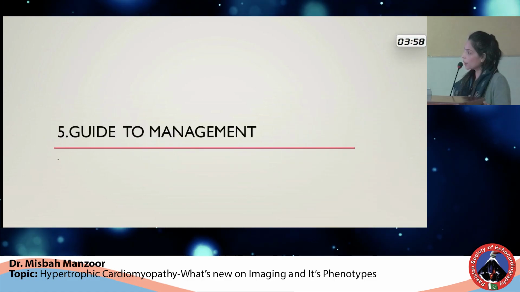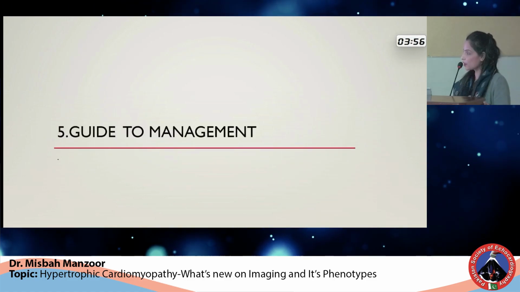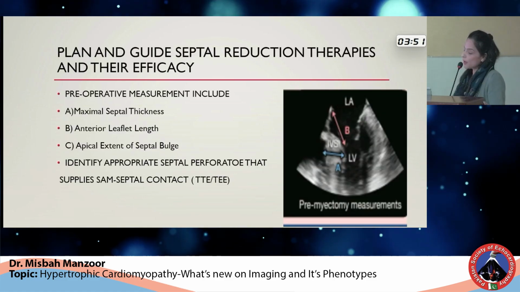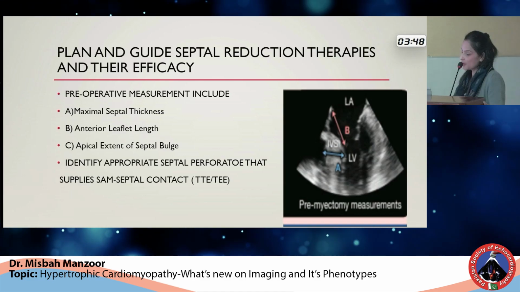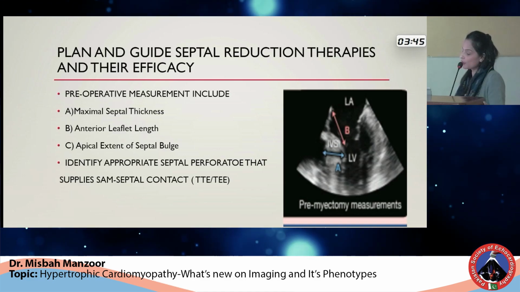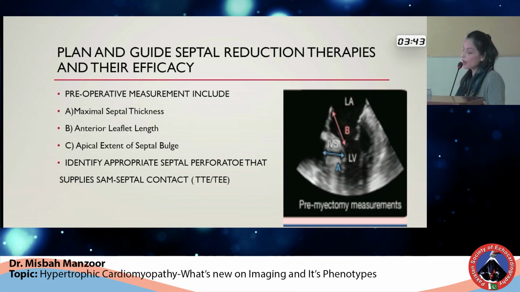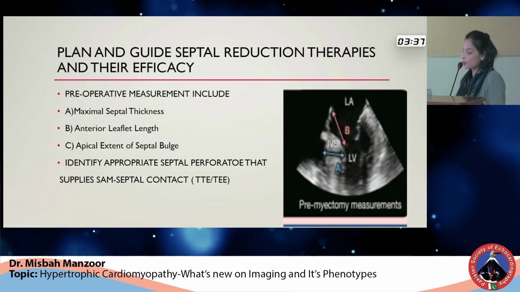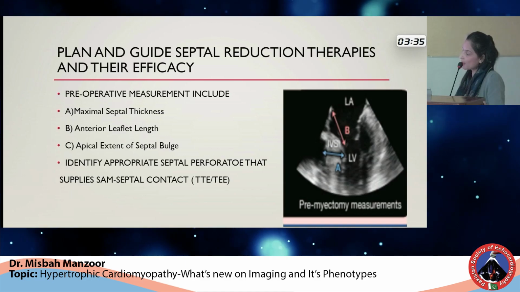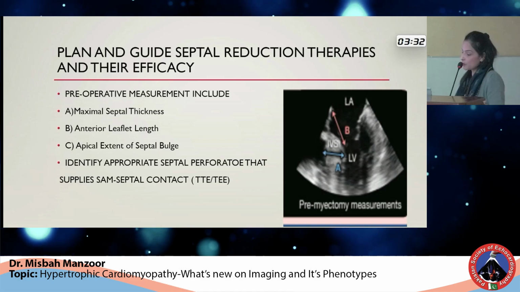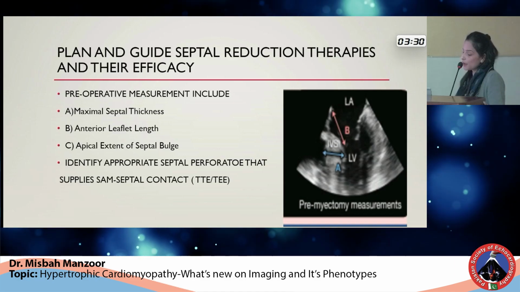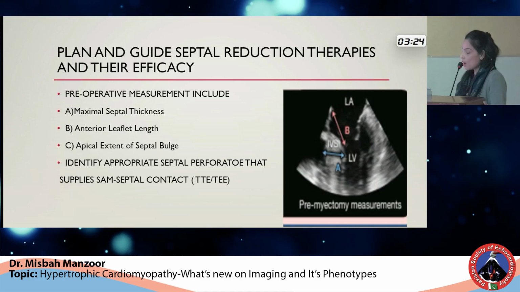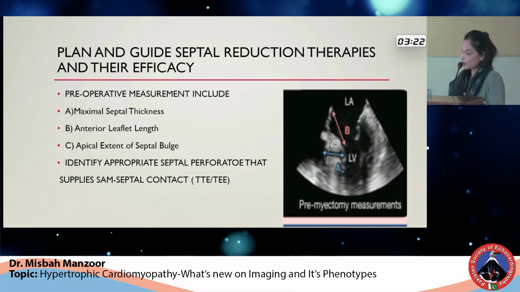The next function of the echocardiography is to guide the management once a patient is diagnosed with HOCM. So it has a very important role in planning and guiding the septal reduction therapies and their efficacies. Various preoperative measurements are used, but the most common ones are measurement of maximal septal thickness, anterior leaflet length, and apical extent of the septal bulge. These all measurements help us in proper pre-procedure planning of the procedure. And it also helps in identifying the appropriate septal perforator that supplies the SAM septal contact. It is usually obtained by intracoronary ultrasounds.